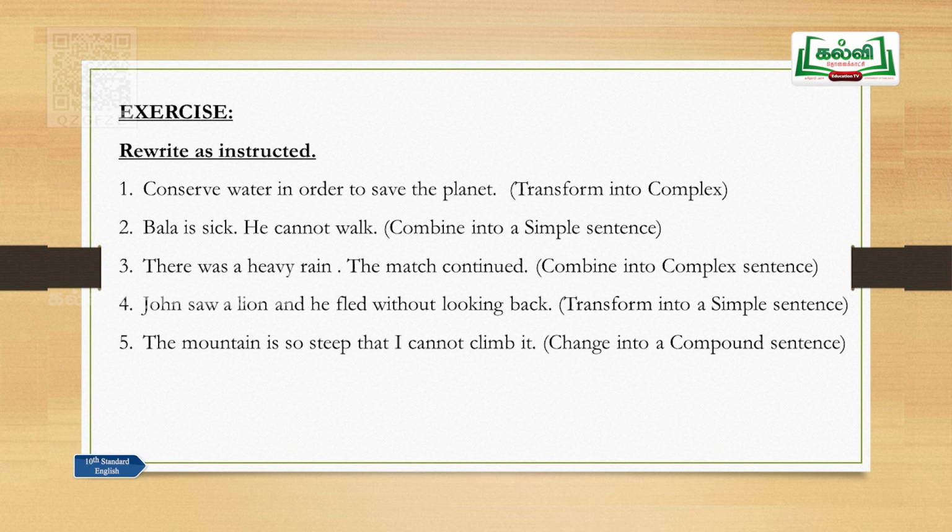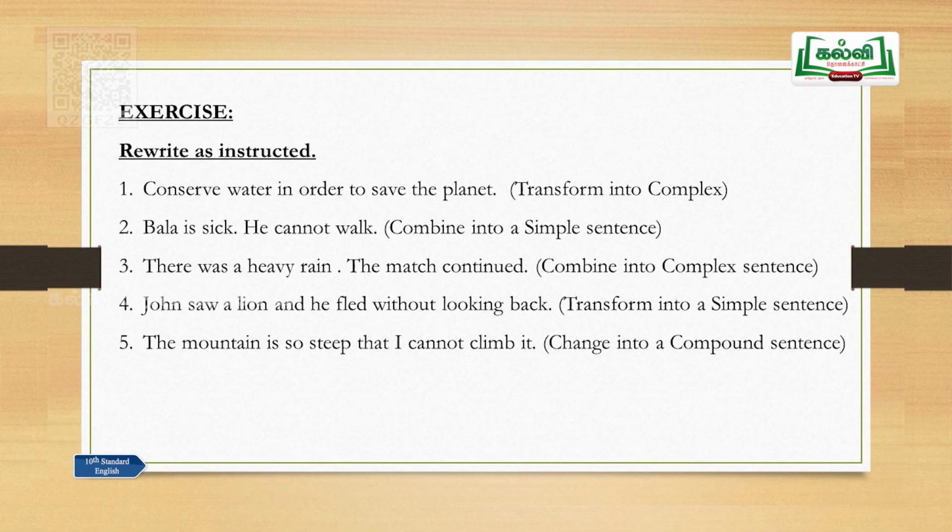This is how the question is given in the board exam paper also. Rewrite as instructed or rewrite as directed. So, the instructions are given in brackets here. So, according to the instructions, you are going to transform the given sentences. Sentence number 1: Conserve water in order to save the planet. Transform into complex. So, find out what kind of sentence is given first.